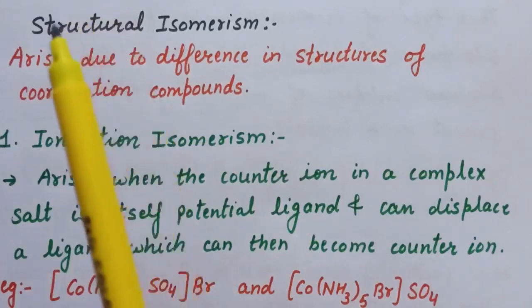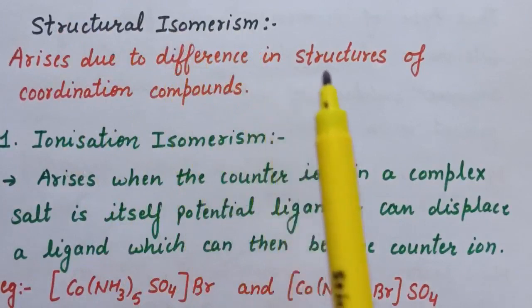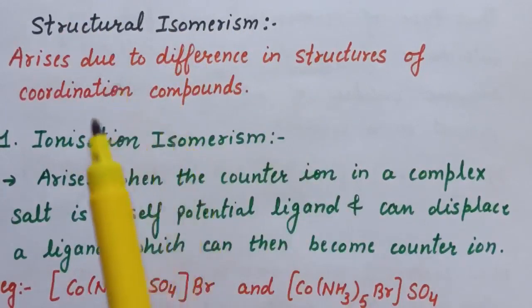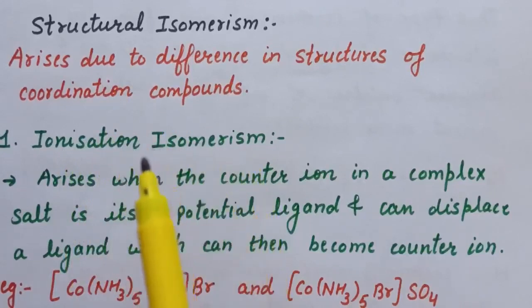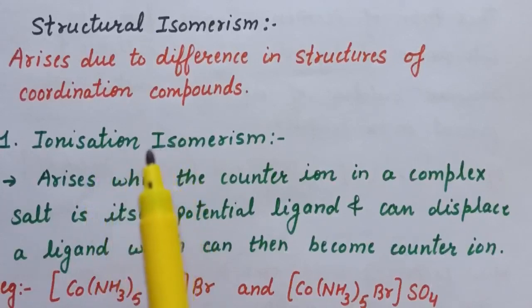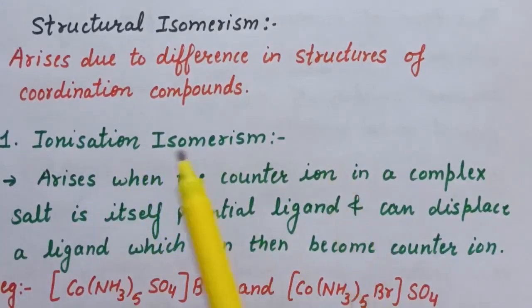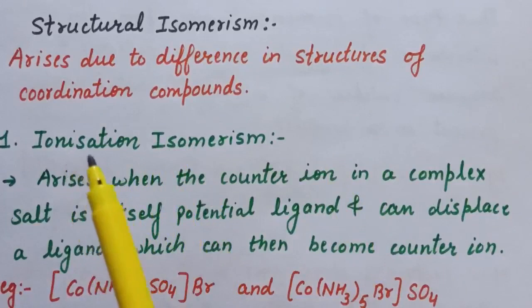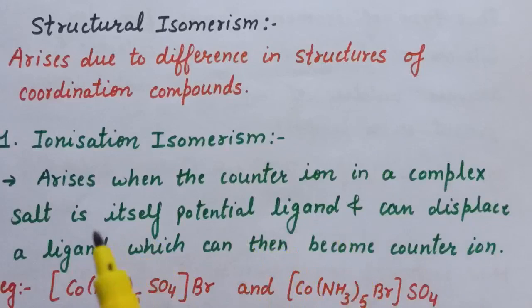First we will discuss structural isomerism. Structural isomerism arises due to difference in the structure of coordination compounds. And first type is ionization isomerism. So what are ionization isomers? Compounds which give different ions in the solution although they have the same composition are called ionization isomers. This ionization isomerism arises when the counter ion in a complex salt is itself a potential ligand and can displace a ligand which can then become the counter ion.